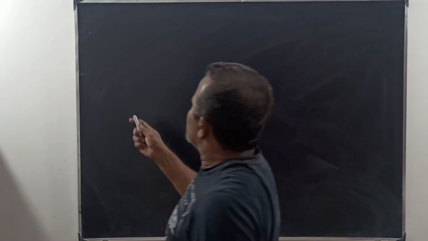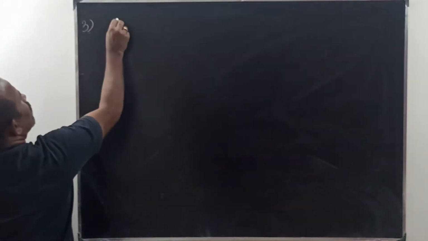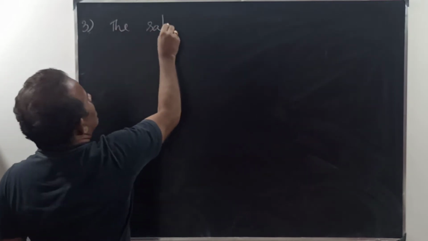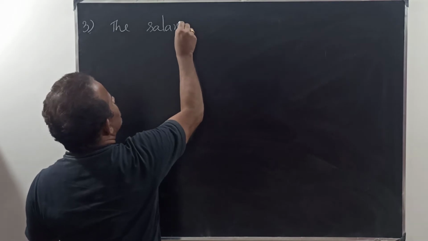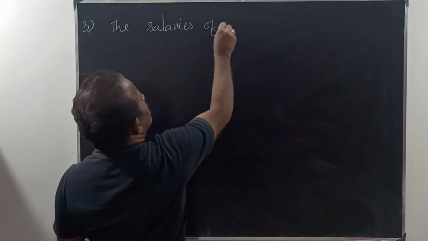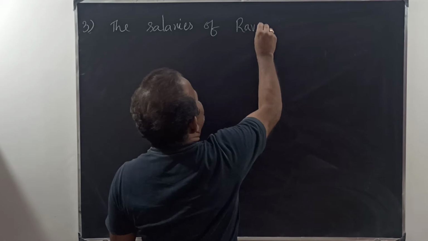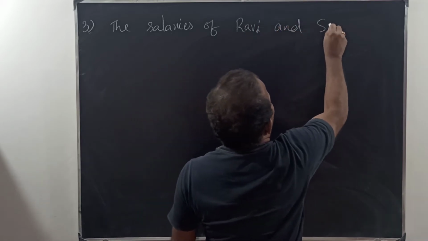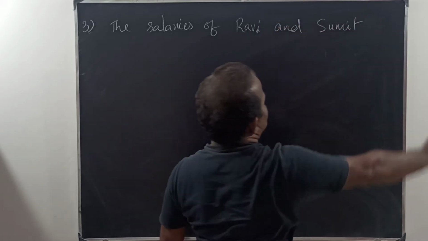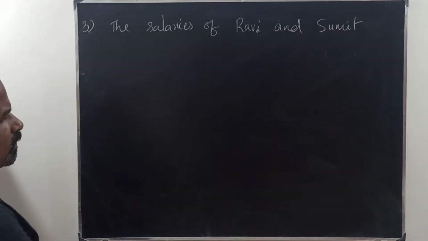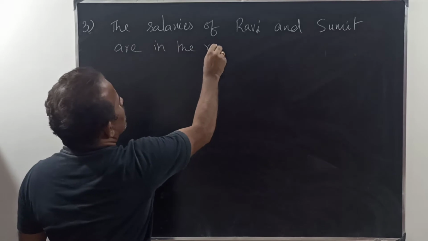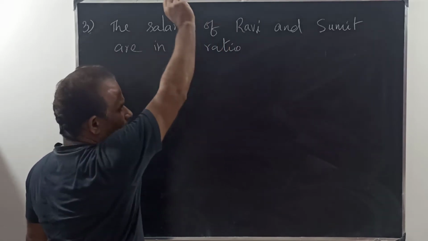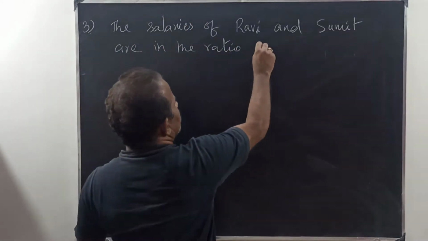The third problem is: the salaries of Ravi and Sumit are in the ratio 2:3.